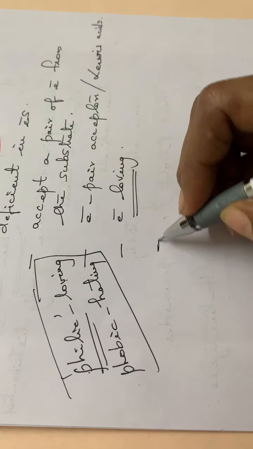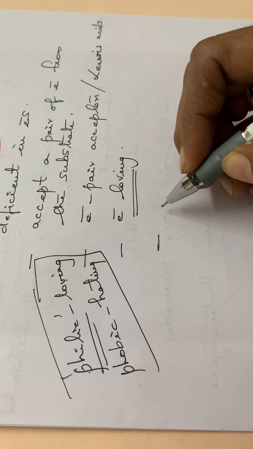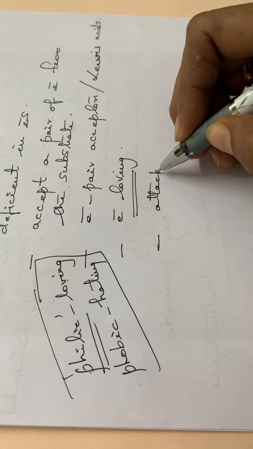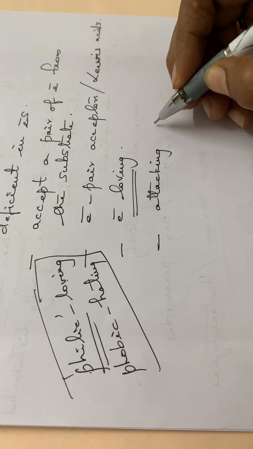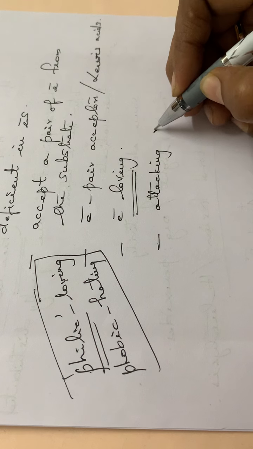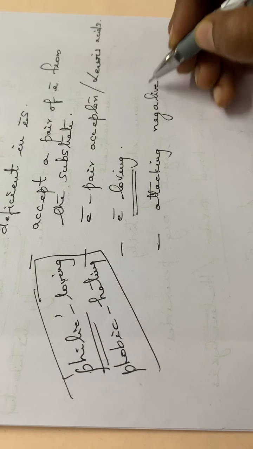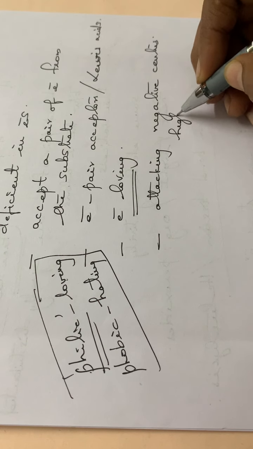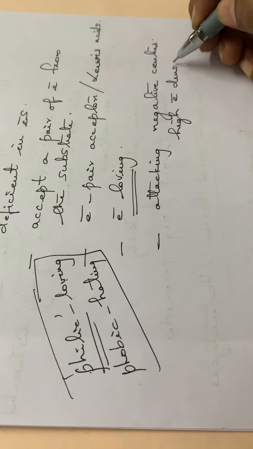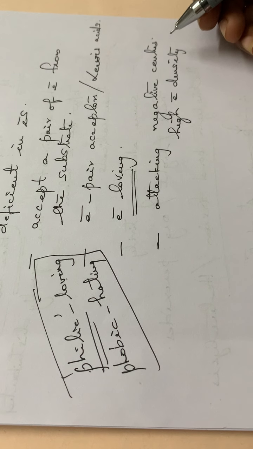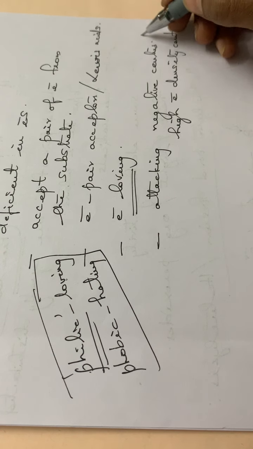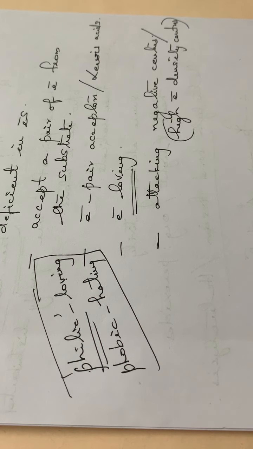It will be attacking high electron density centers, or negative centers. I think in your textbook there is a mistake there. In the textbook it is written as electron deficient centers, but it will be attacking high electron density centers, or negative centers.